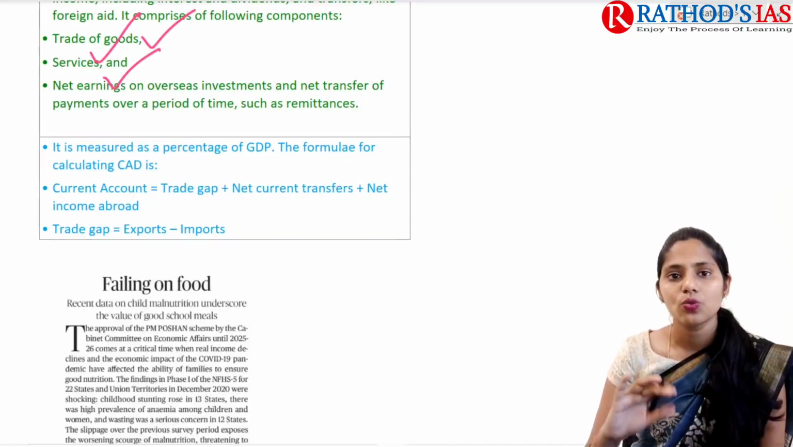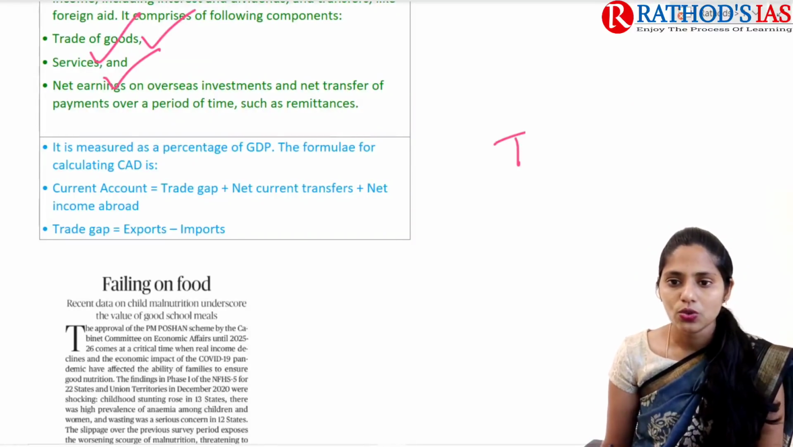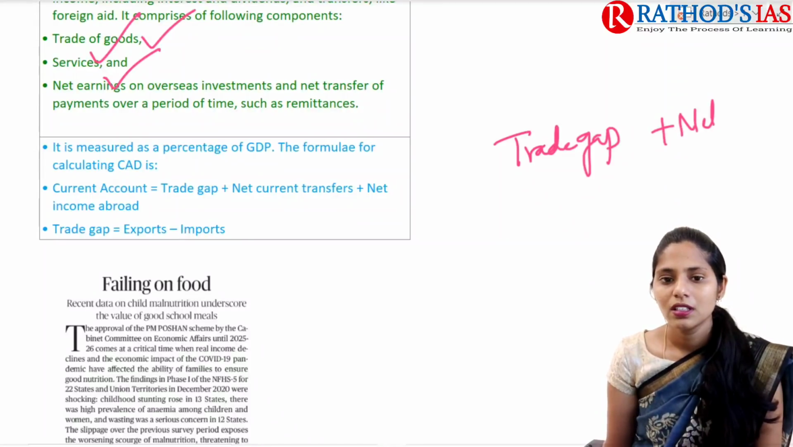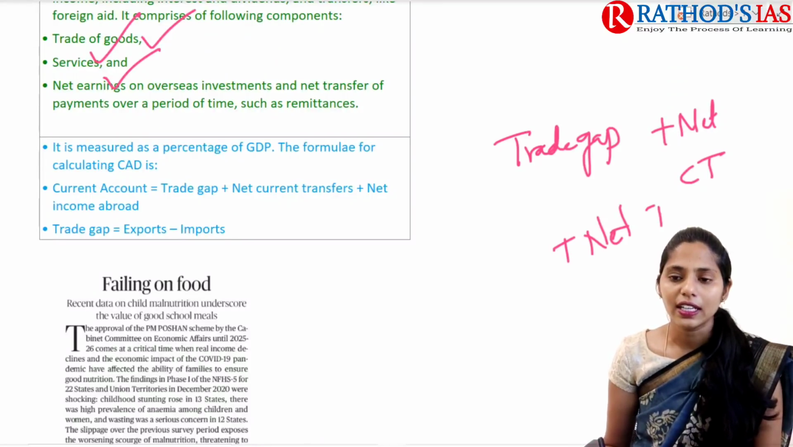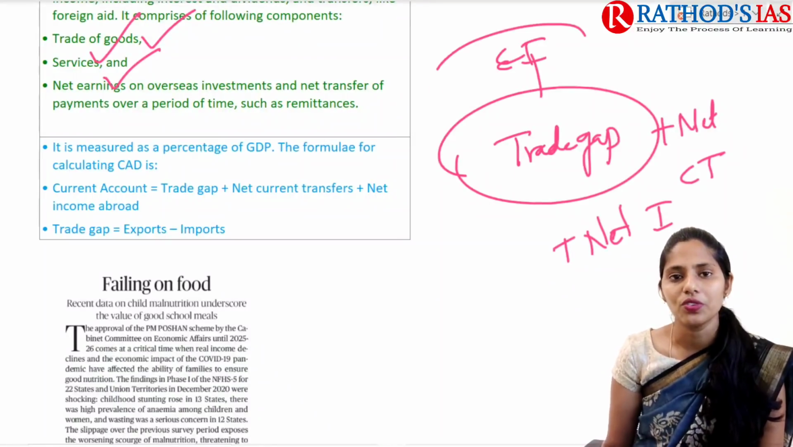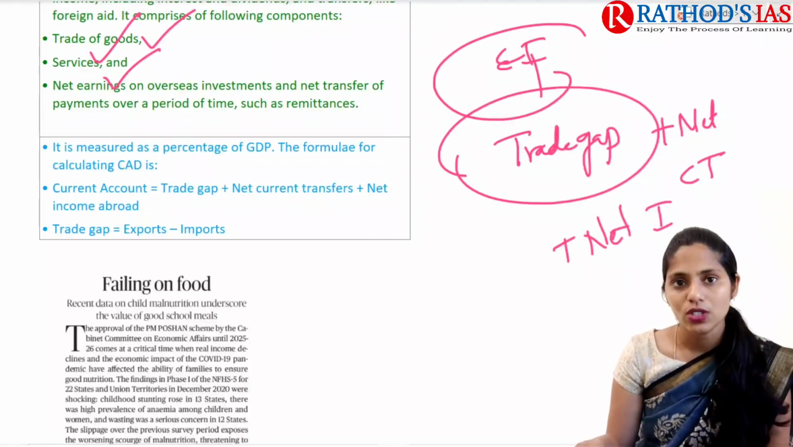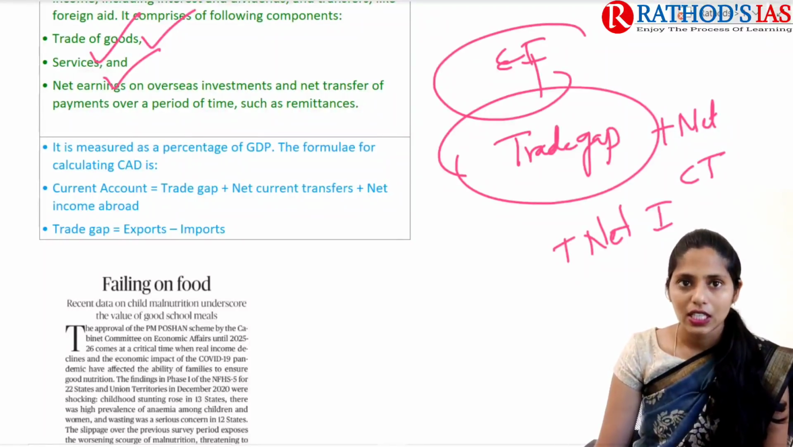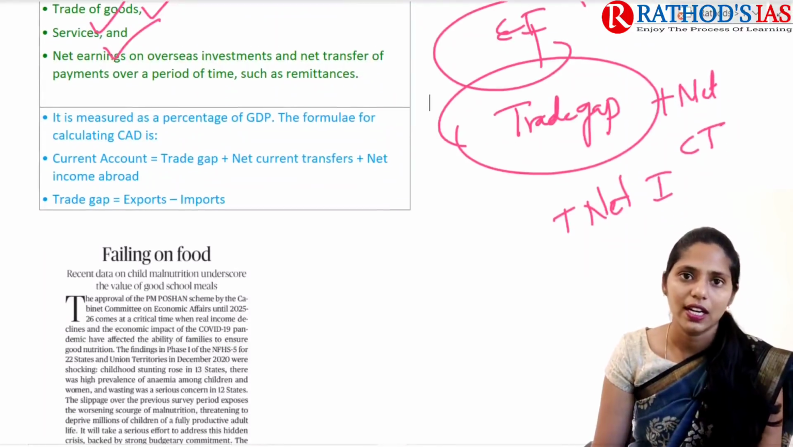If you're talking about the formula to calculate the current account, it is trade gap plus net current transfers, and we are adding net income from abroad. So what is this trade gap? It means exports minus imports. That means exports minus imports plus the net current transfers plus net income from abroad. If we add all this, we can get the current account.